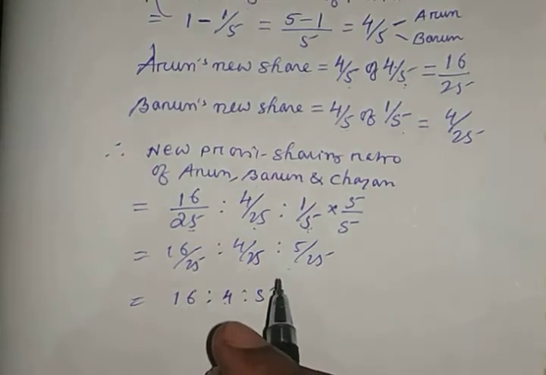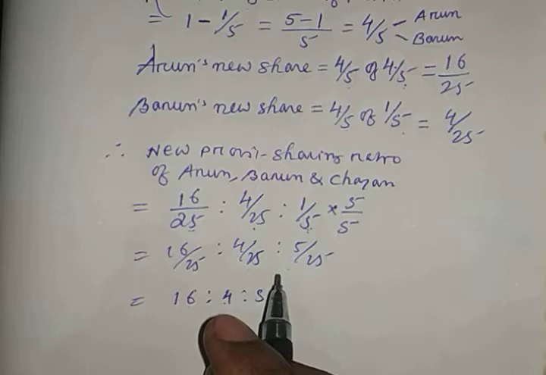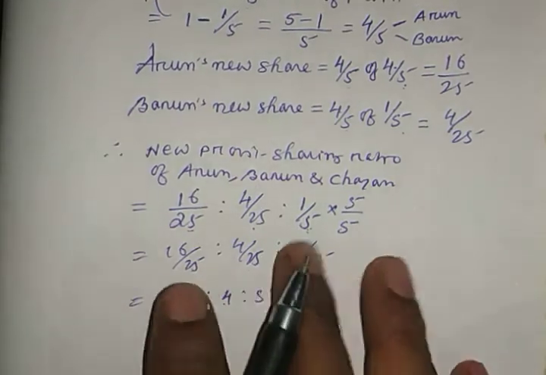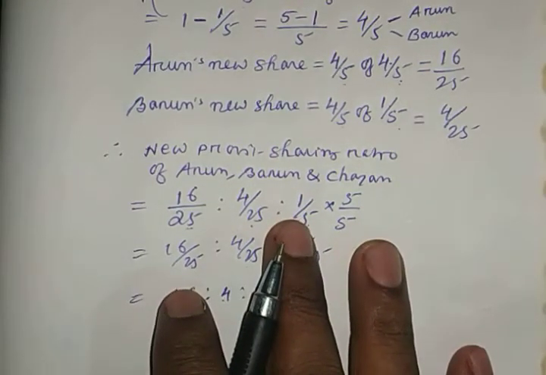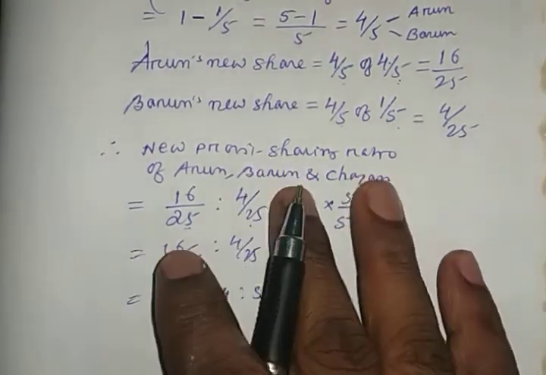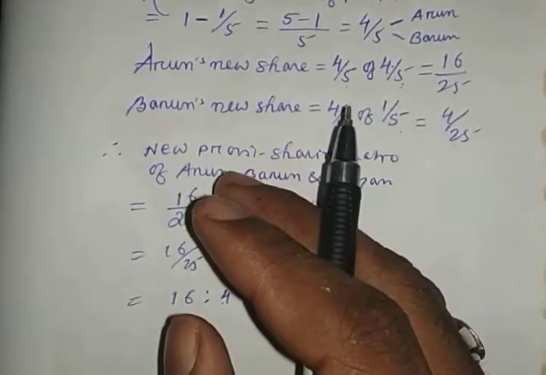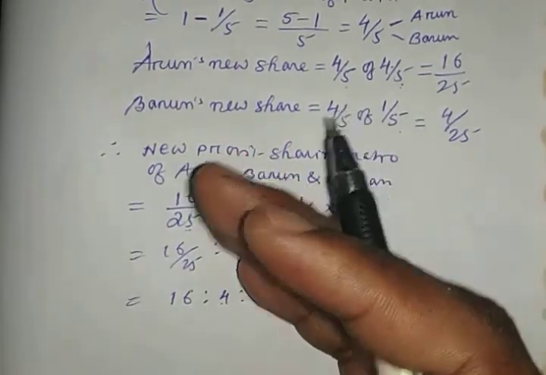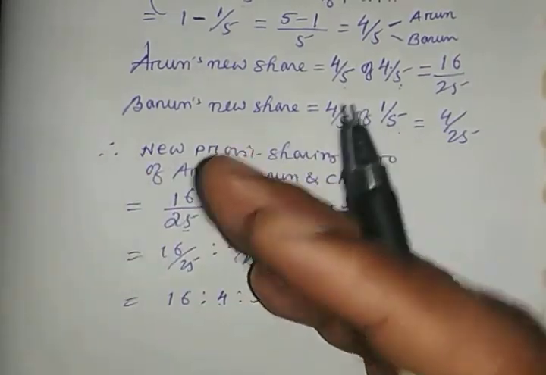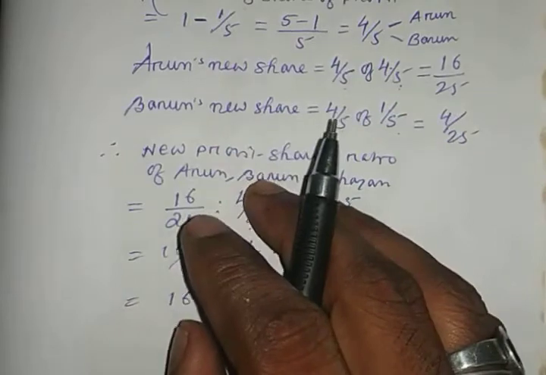Now what I said, the question also asked to find out the sacrificing ratio. Students, sacrificing ratio. When a new partner is admitted, the old partners suffer loss in terms of share of profit. The ratio of loss suffered by old partners may be in the old profit sharing ratio or in some other ratio.